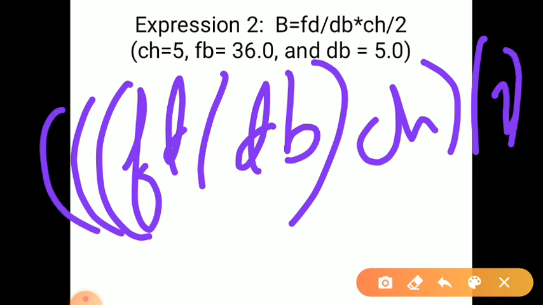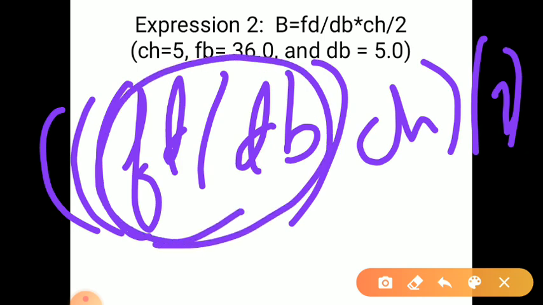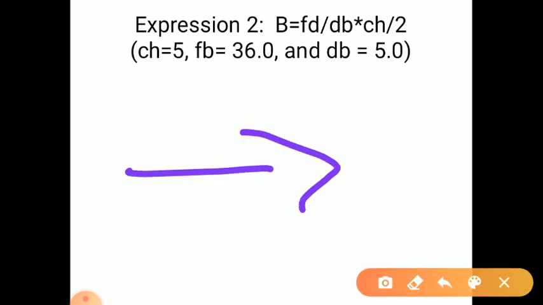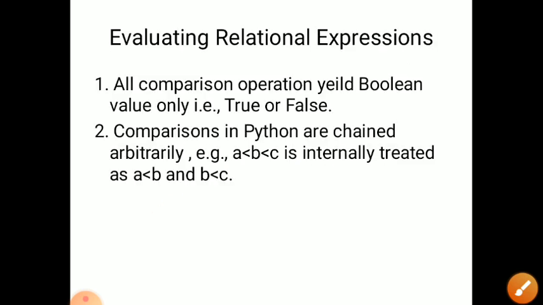How will it be executed? First this one, fd divided by db. Whatever result we get will be multiplied with the ch value, 5, and whatever result we get will be divided by 2. Like that this expression will be evaluated.